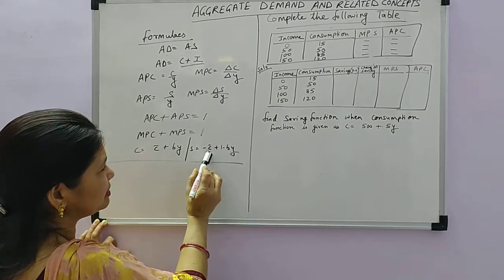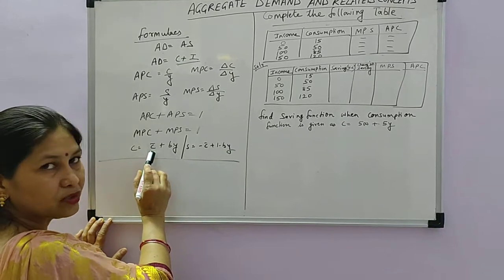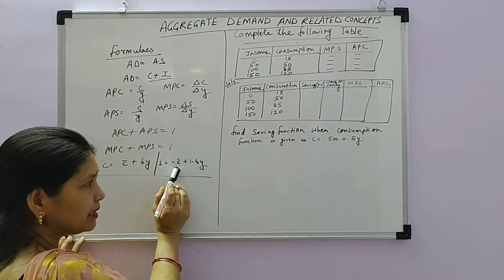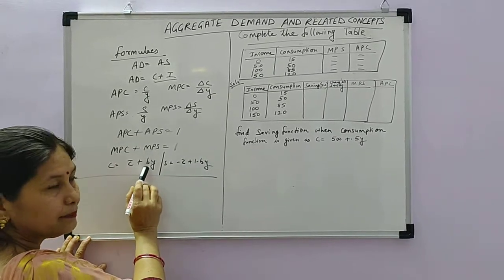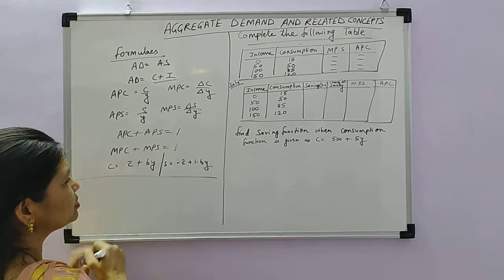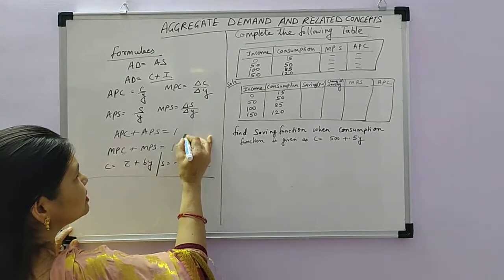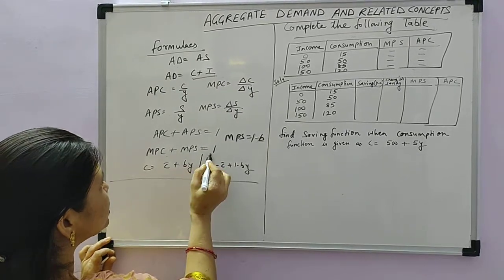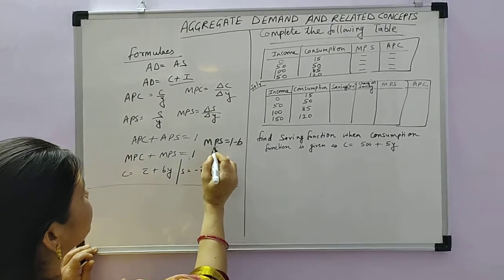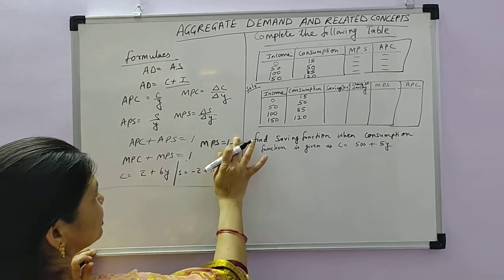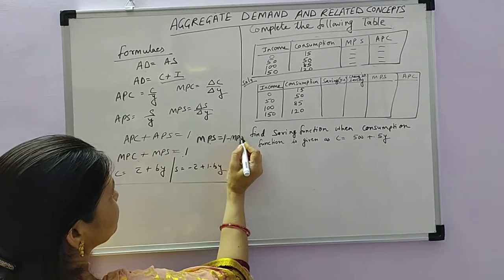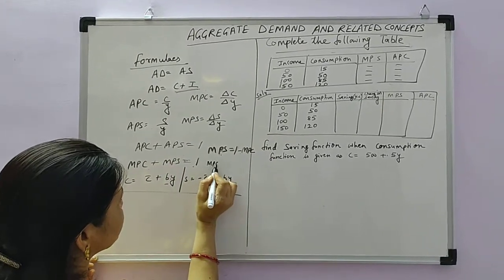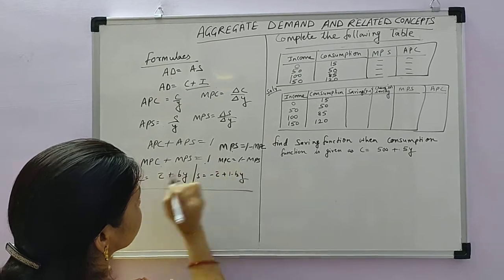S is equal to minus C bar plus (1 minus b)Y. Minus C bar, you know, is whatever your autonomous consumption is, coming from past saving or negative saving, so it can be denoted by minus C bar, and here we have taken b as MPC. So MPS is equal to 1 minus b. That is how you can calculate MPS. You all know MPC plus MPS is equal to 1, so from this formula you can also calculate MPS. That is, MPS is equal to 1 minus b, that is, 1 minus MPC, where b is MPC. Or if you have to calculate MPC, then it is 1 minus MPS.